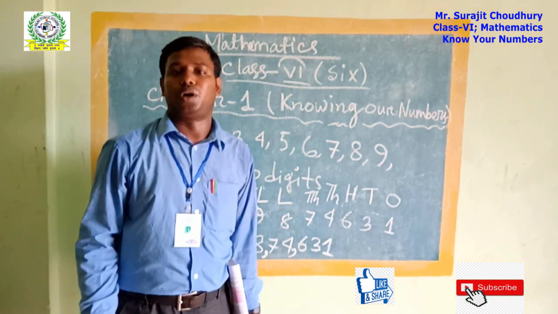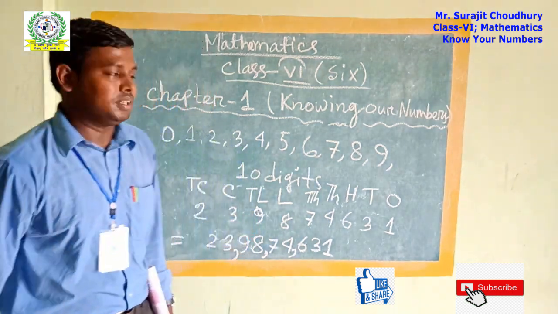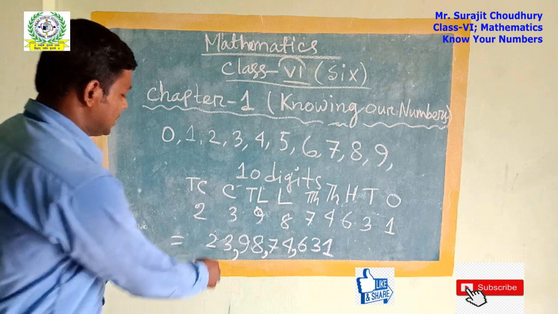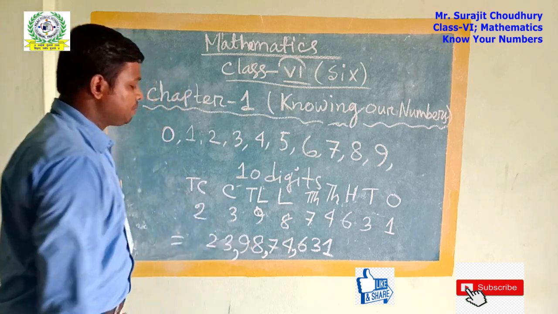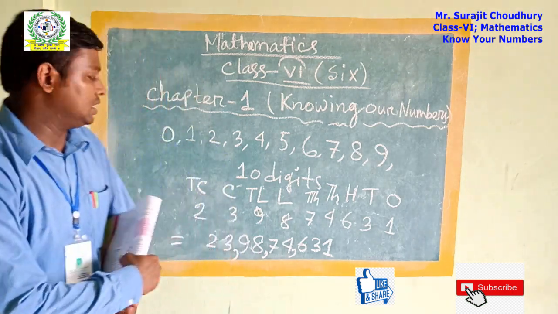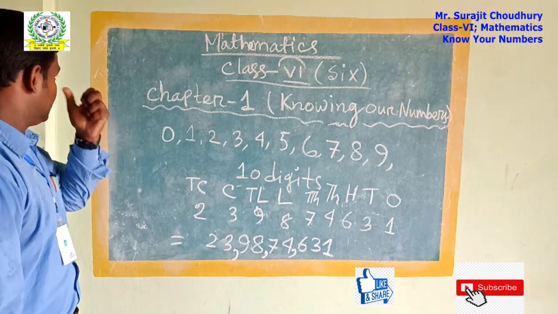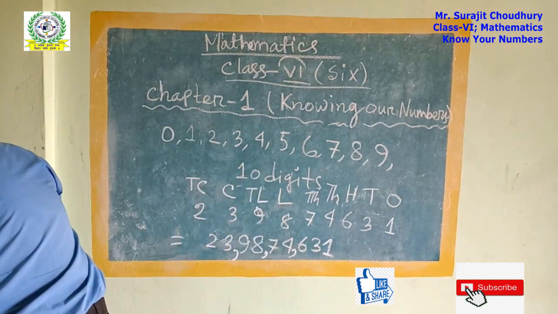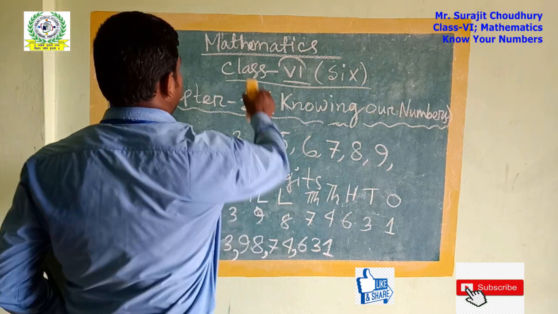Then 74,631. If we name this number, it is 23 crore 98 lakh 74,631. So this will be the name of this number. Now I am going to write these numbers as names in the Indian place value system.